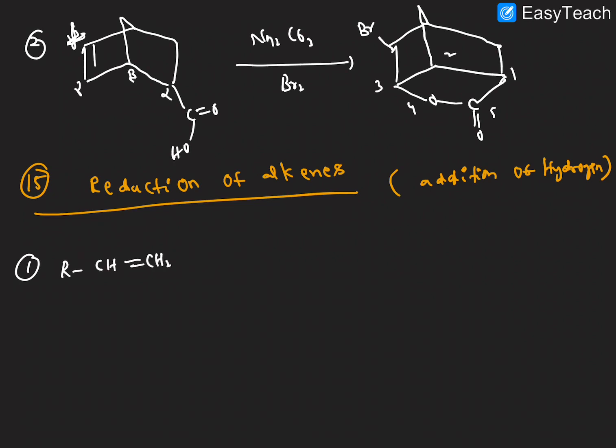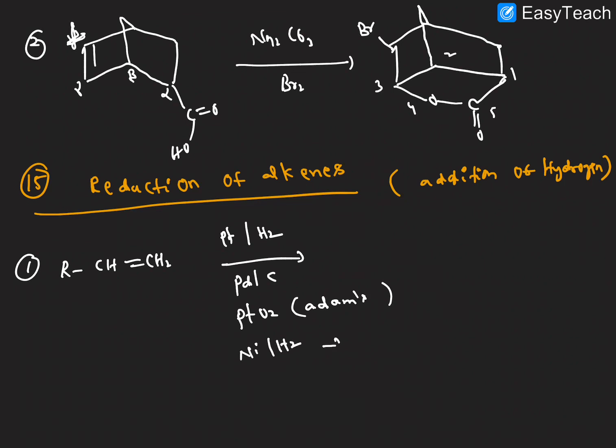So here, RCH=CH2, in the presence of platinum and hydrogen gas, this is a catalytic hydrogenation. Also we can use palladium on carbon, charcoal. Next, PtO2, this is called Adams catalyst.